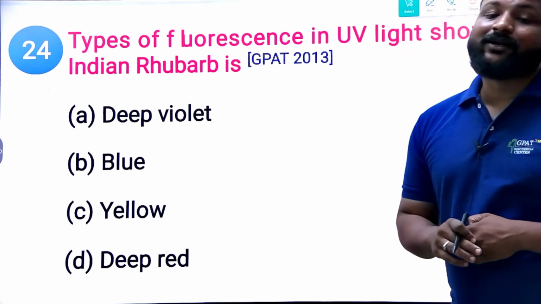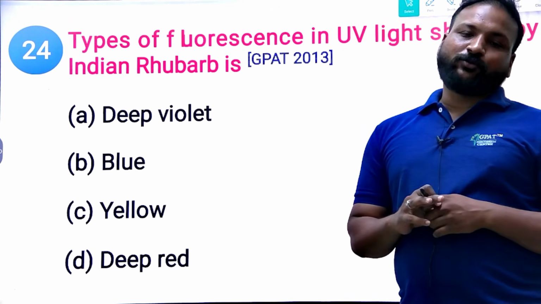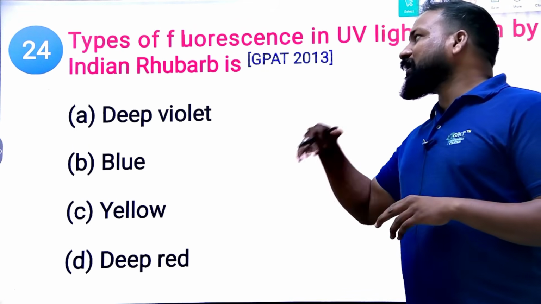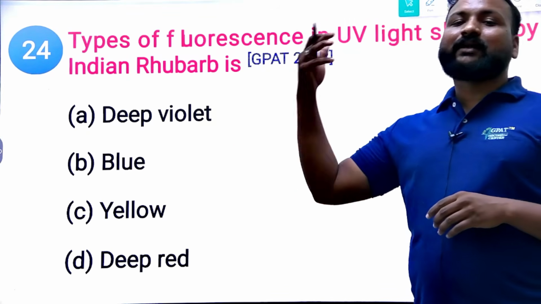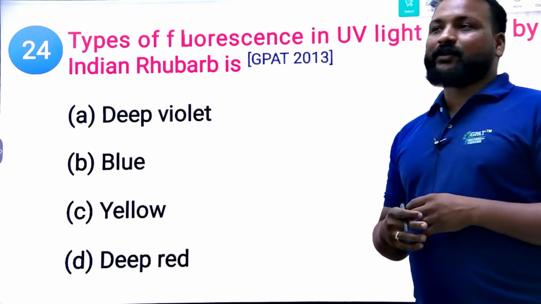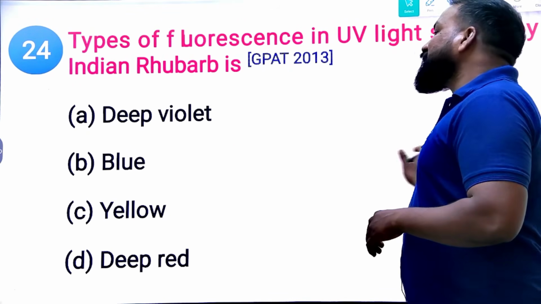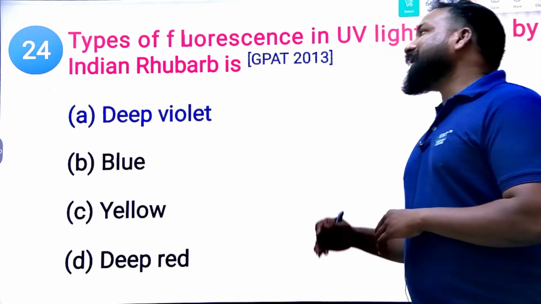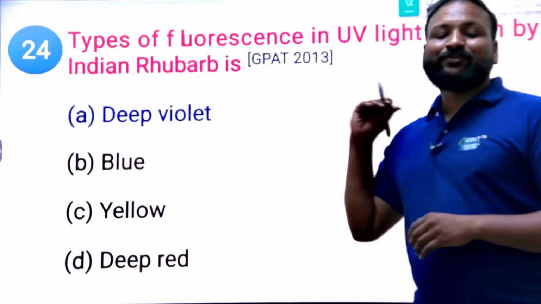Types of fluorescence in UV light shown by the Indian rhubarb. Indian rhubarb and Rhapontic rhubarb. These are two types. Indian rhubarb will reflect one color, and Rhapontic rhubarb will show another color. Clear? Yes. So GPAT 2013, which color does it show? Deep violet color. It is a deep violet color.